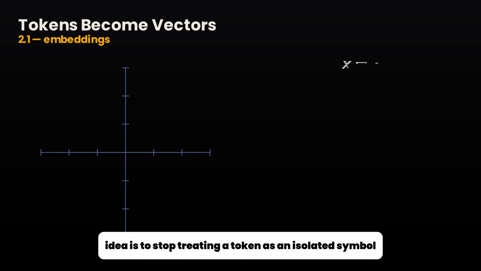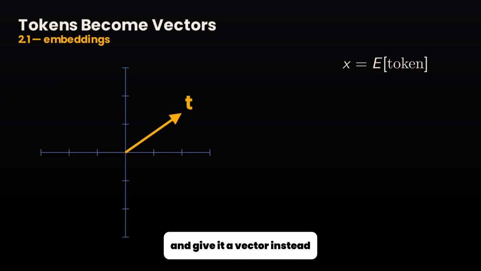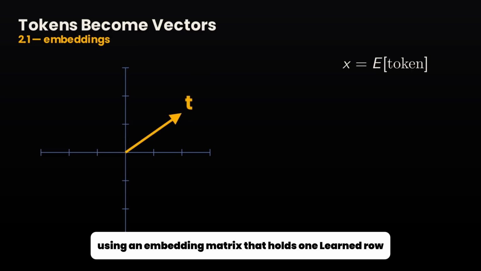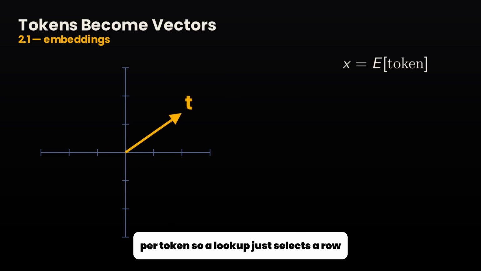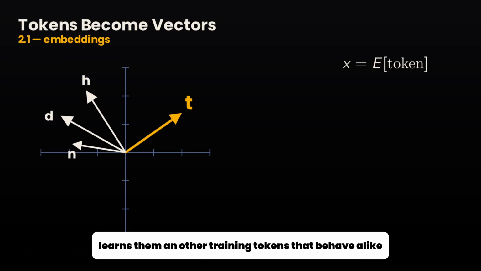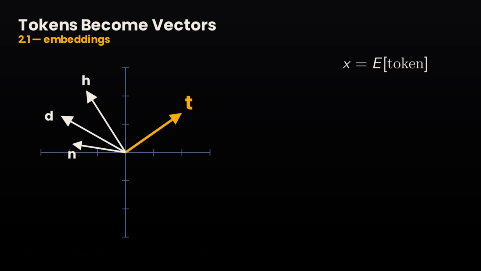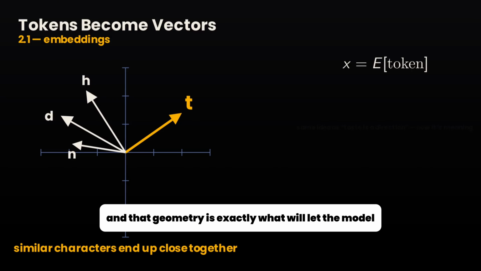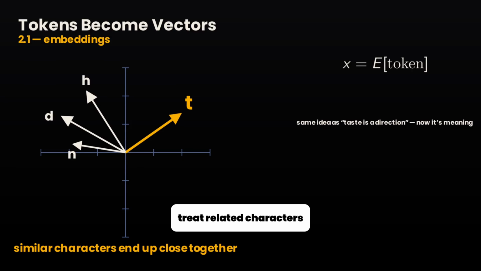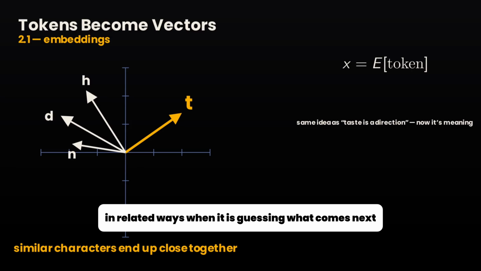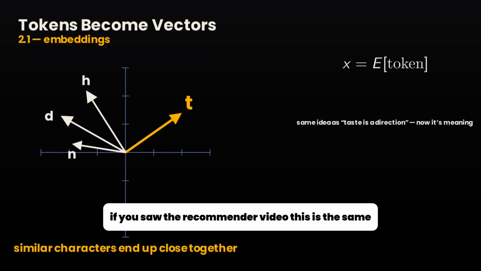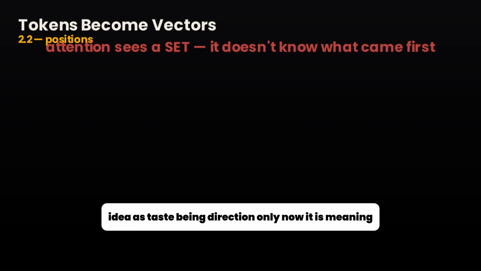The first real idea is to stop treating a token as an isolated symbol and give it a vector instead, using an embedding matrix that holds one learned row per token. So a lookup just selects a row. These rows are parameters, so gradient descent learns them. And over training, tokens that behave alike drift close together, which means similarity becomes geometry. And that geometry is exactly what will let the model treat related characters in related ways when it is guessing what comes next. If you saw the recommended video, this is the same idea as taste being direction, only now it is meaning.